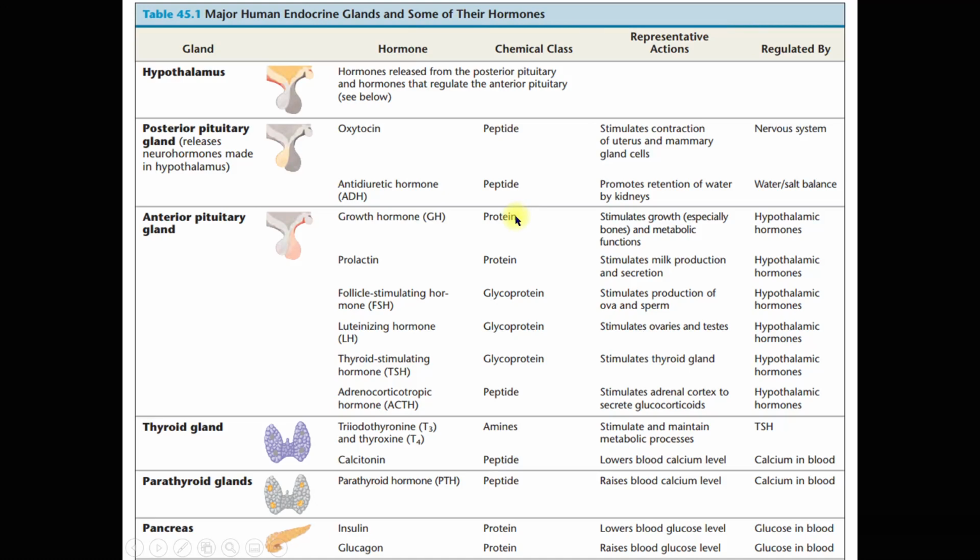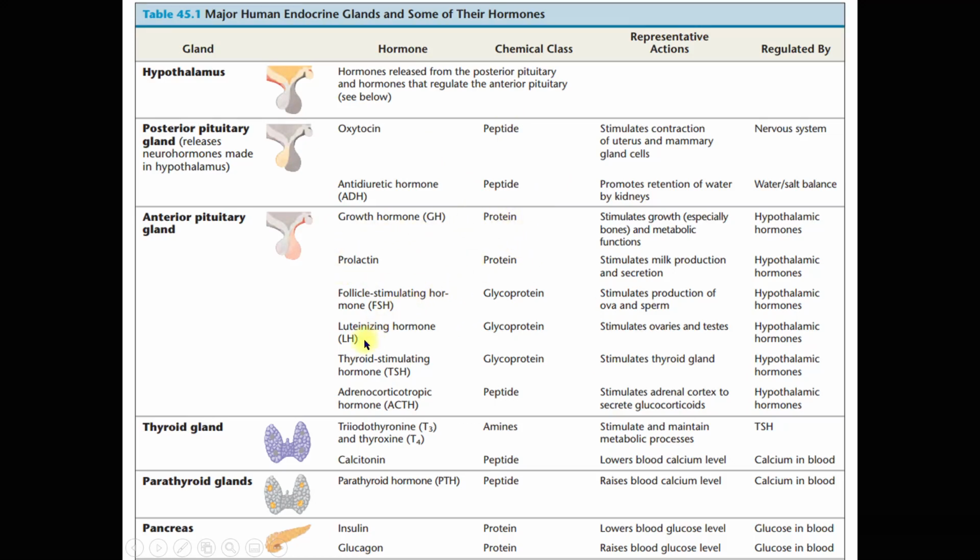Not really. We have oxytocin and ADH, which are examples of peptide hormones. Then we have human growth hormone, HGH, which is a type of protein, and prolactin, also a protein.